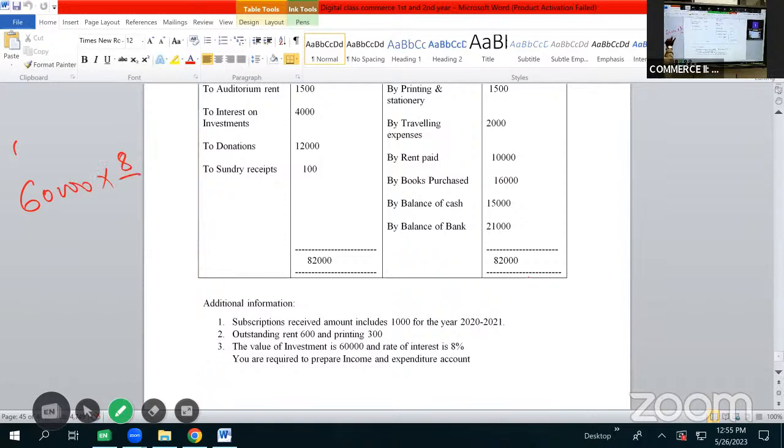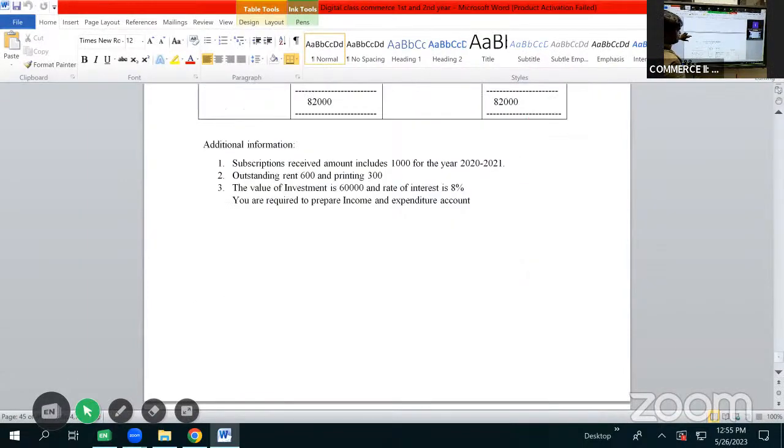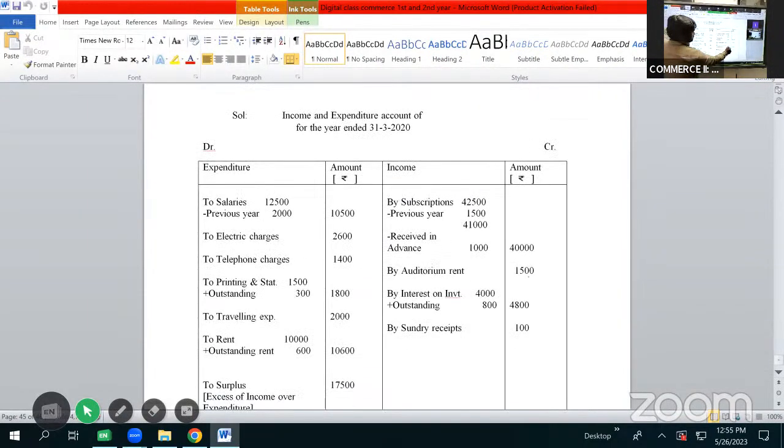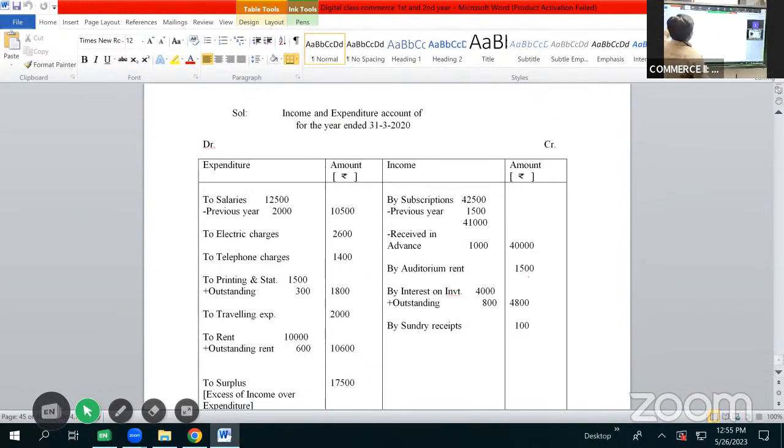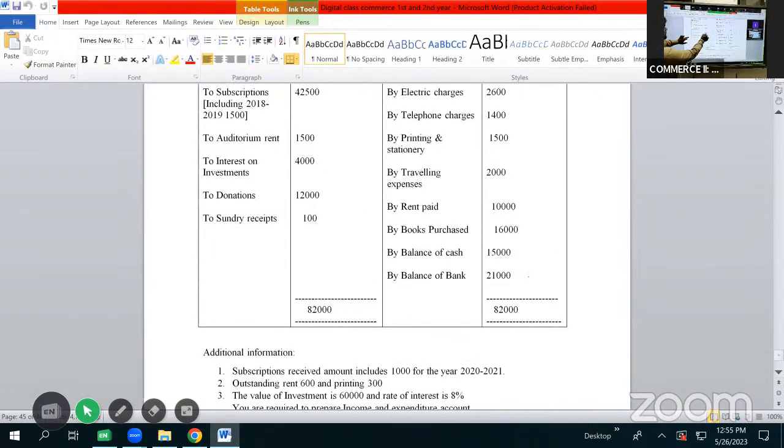So it works out to be 4,800. Out of 4,800, we have received 4,000. So still we have to receive 800. So it will be shown on income as by interest on investment 4,000 plus outstanding 800. It becomes 4,800.